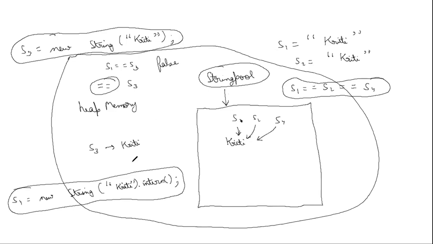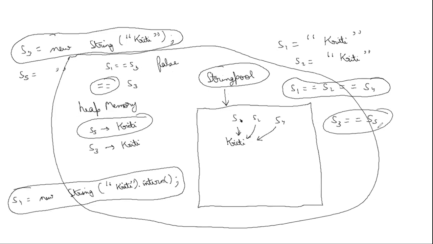Now let's assume you create another variable, S5, similar to S3, is equal to new String Kriti. Then S5 will be created in the heap, and it will be like this. If you compare the equality of S3 and S5, then again they will return false, because this is another object which is created here.